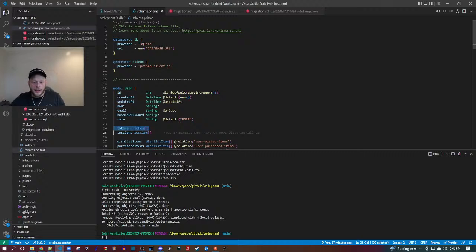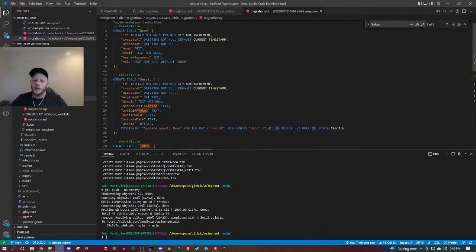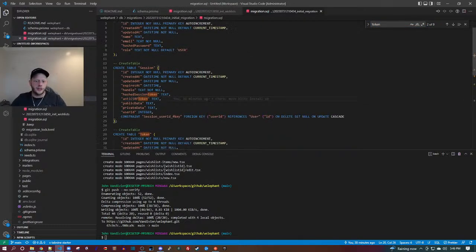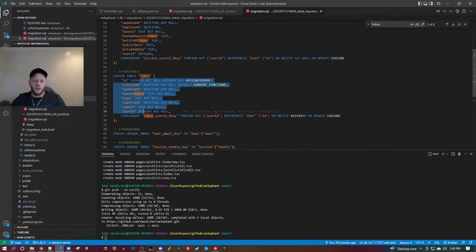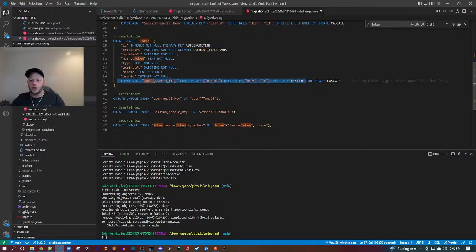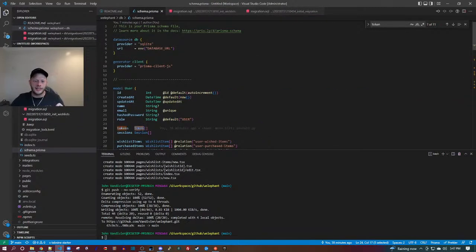This is a database schema language, a DSL for Prisma. So this compiles into SQL. So here are the migrations that it compiles into. This is an extremely concise expression, and in raw SQL, that's going to require an intersection table. So we can go find token in one of these migrations. So here's hash session token, anti-CSRF token. Here's the token table, and then there will be some intersection token use. So this is all generated. This is the foreign key relation. So this is generated from this concise expression.